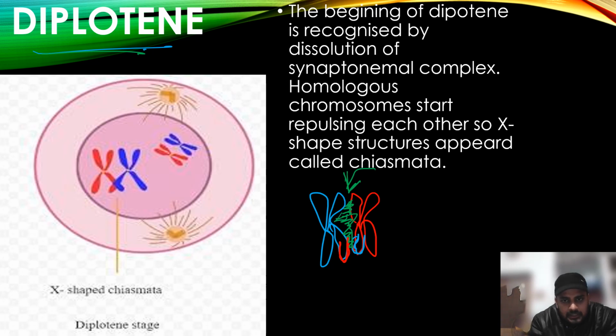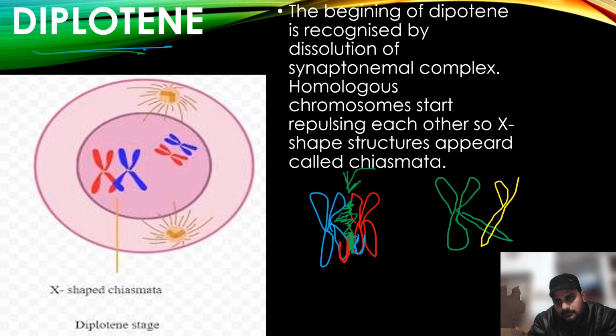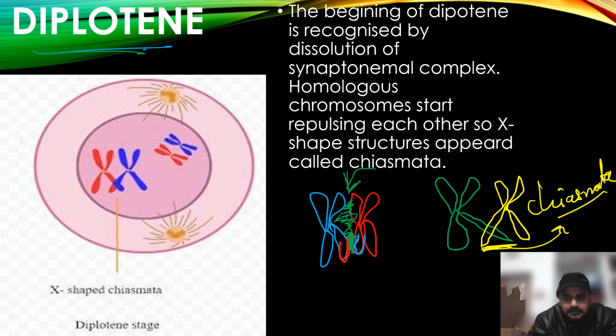But where the crossing over occurs, it does not get dissolved. So where the crossing over has occurred, you will see this type of structure here. This structure is called chiasmata. You will see chiasmata here, because the synaptonemal complex didn't get dissolved here. Only this part of the synaptonemal complex is dissolved. So this acts like a structure called chiasmata.